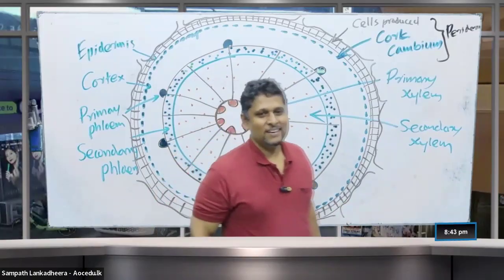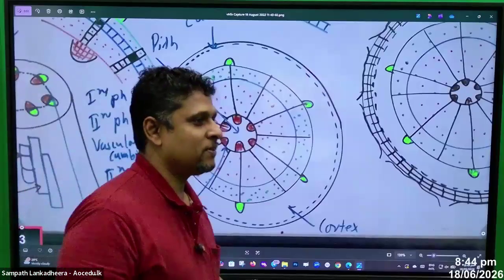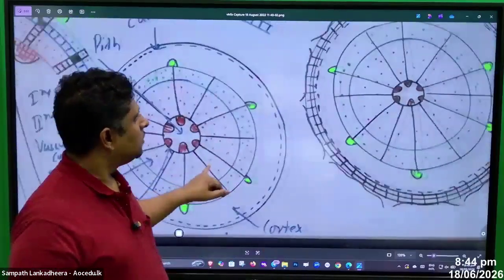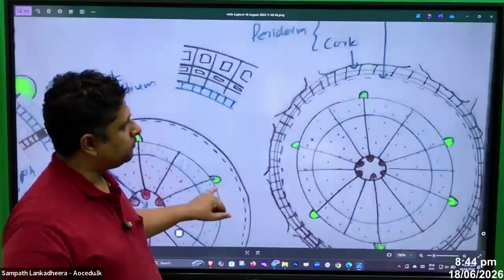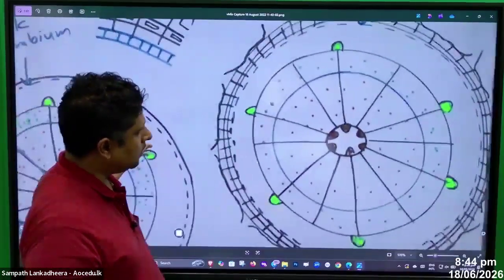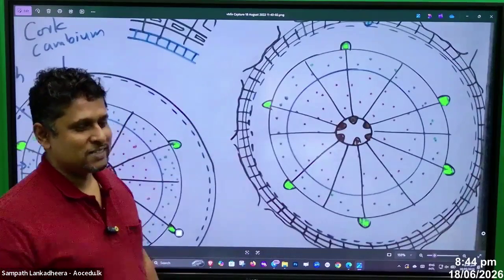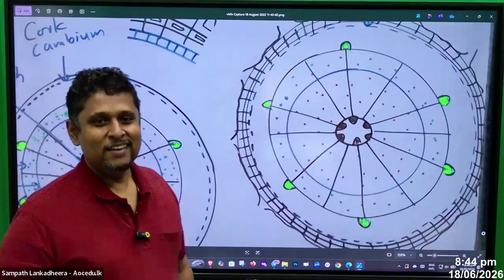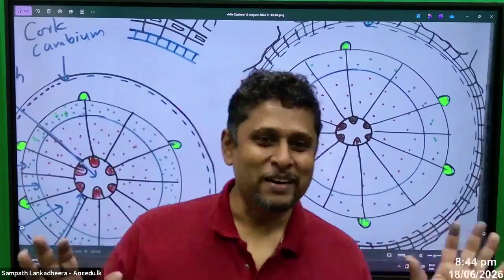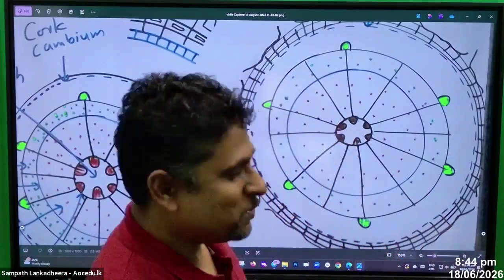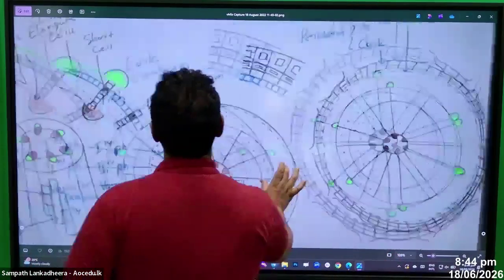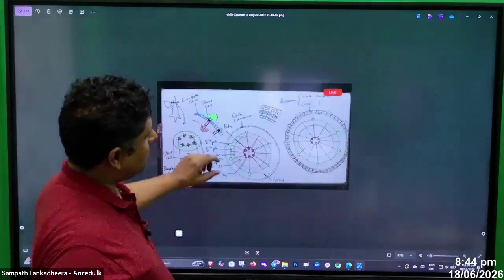Clear, right? So we'll come here. This is showing you the next diagram. Right? In the class we drew some nice big diagrams. So this is how it goes. Right?